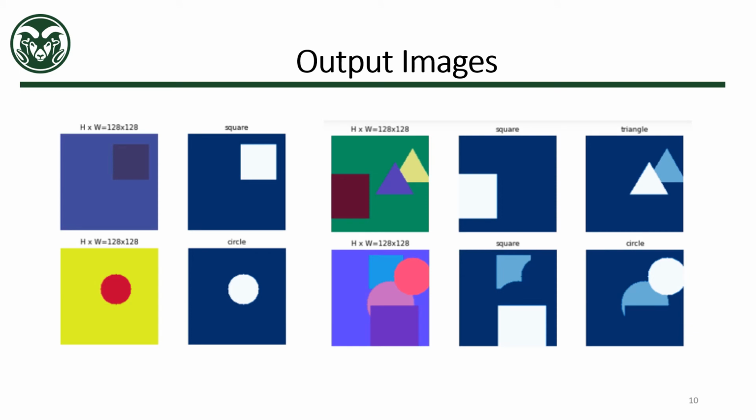In this image we can see how Mask RCNN will detect shapes in an image. The first image contains a square and that has been detected by the Mask RCNN deep neural network framework, and so on in the following images where it detects a circle, and in the next image it detects a square and then a triangle, and in the following image it detects two squares and a circle, and a pair of circles.